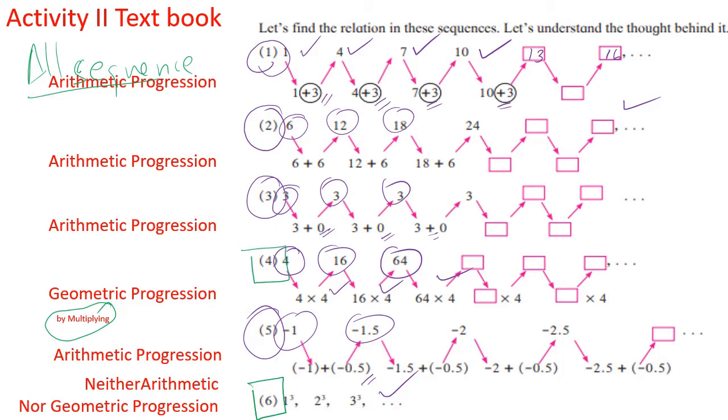So going from pattern to sequence, and sequence to arithmetic progression, we have to say: all arithmetic progressions are sequences, but all sequences are not arithmetic progressions. If the difference is obtained by addition or subtraction, and it is constant, we call it an arithmetic progression. Here it is 3 every time. Here it is 6, and it is constant throughout the progression. Okay, this much you should be very clear. We have now placed the first stone of arithmetic progression. We'll go ahead.